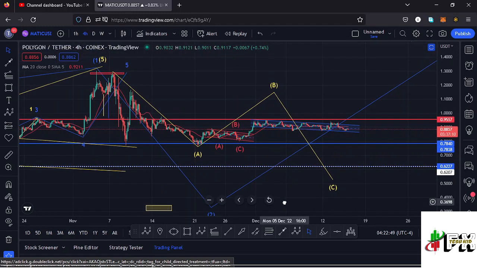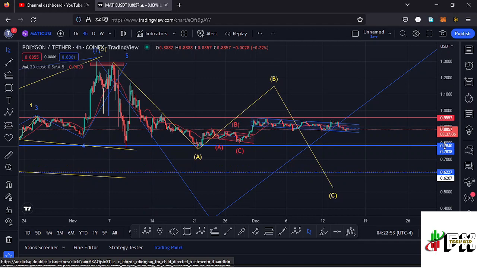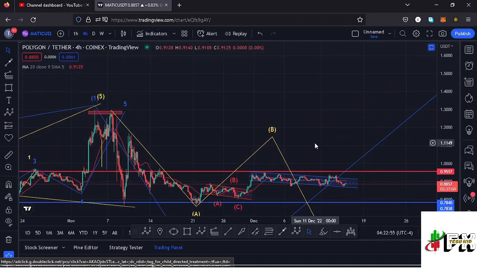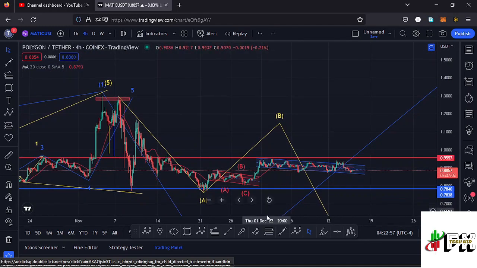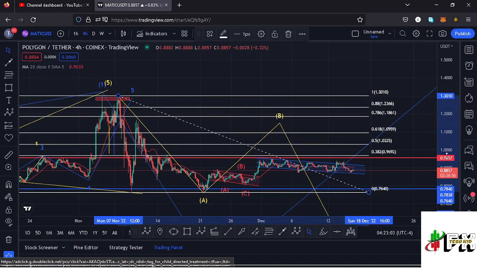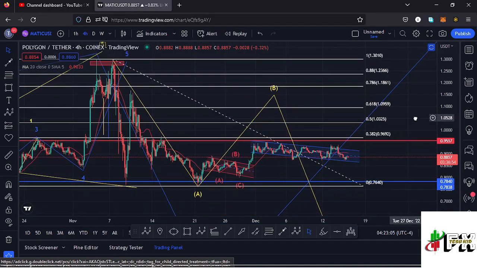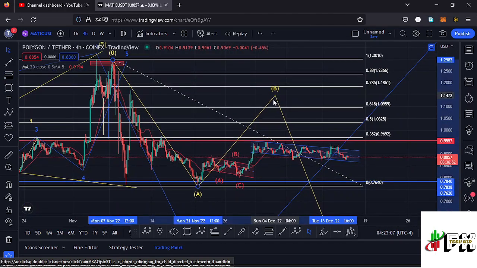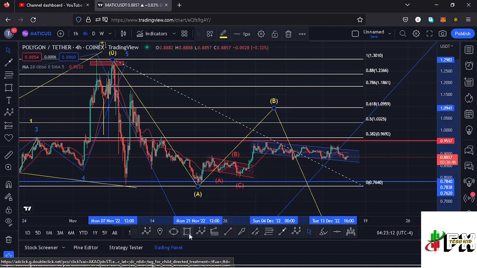And getting a little bit into the details of the formation of this wave B, which is right here, and sketch out a minimum target area to the upside in the formation of that wave B using the Fibonacci's, connecting them from the high of that wave A to the low of that wave A. That gives me a minimum retracement area to the upside in the formation of that wave B between the fib level 0.618 and the fib level 0.382.